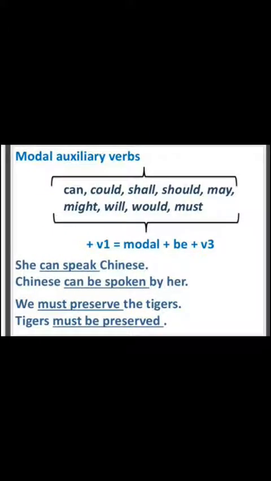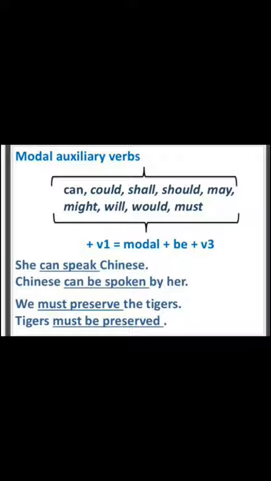So come to the next, modal auxiliary verbs. Here are given some modal auxiliary verbs: can, could, shall, should, may, might, will, would, must. These are modal auxiliary verbs, and these modal auxiliary verbs are always followed by the first form of the verb when you have to change active voice into passive voice.